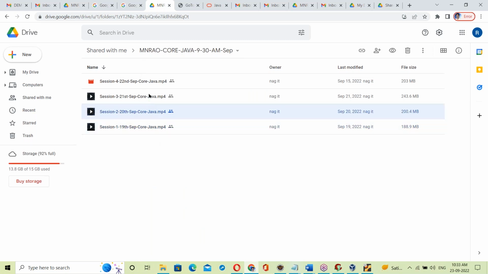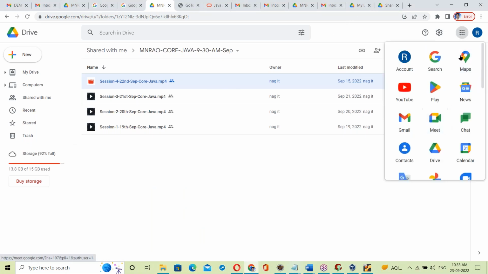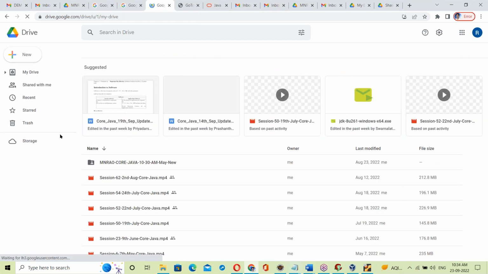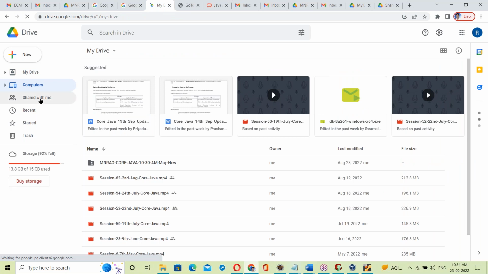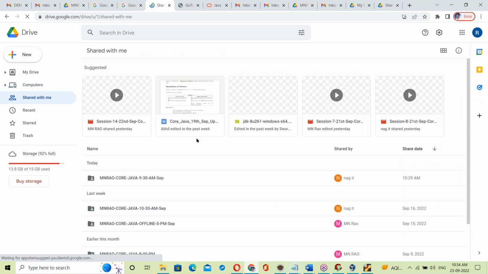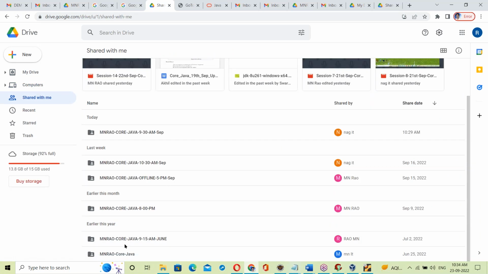Okay, so recordings and material. It is shared with almost all students. You can access it from Google Drive. Simple way: go to Google Drive, log in here, Google Apps, Google Drive. From Google Drive, go to shared with me. You can see the MNRA Core Java folder and the MNRA Core Java 9:30 am folder. These two folders you can see.